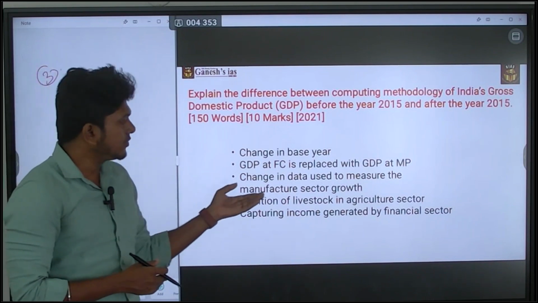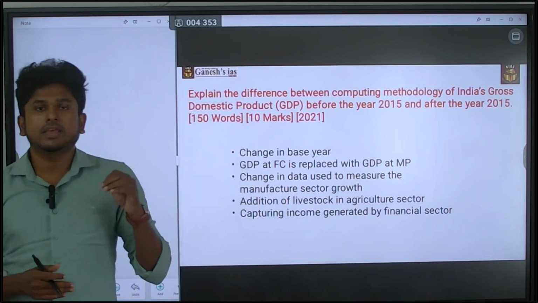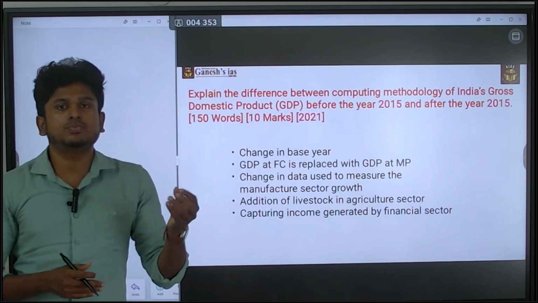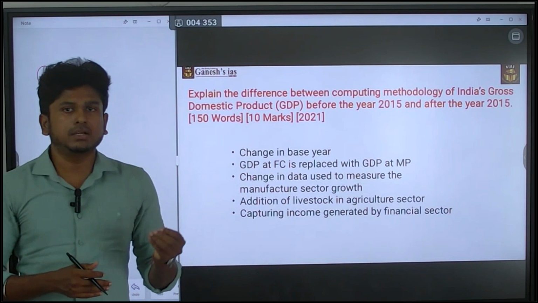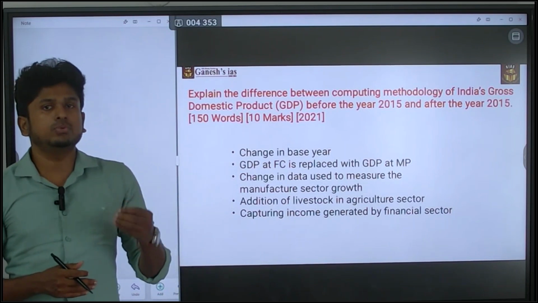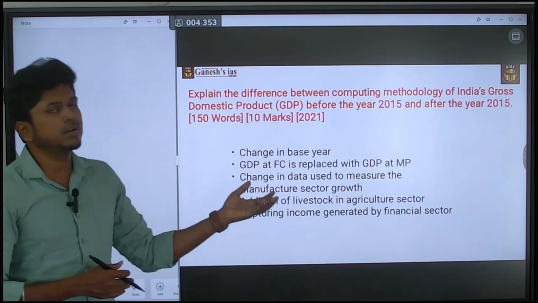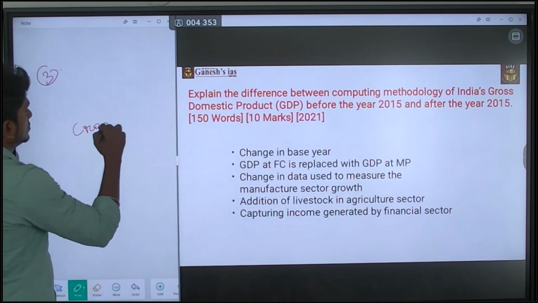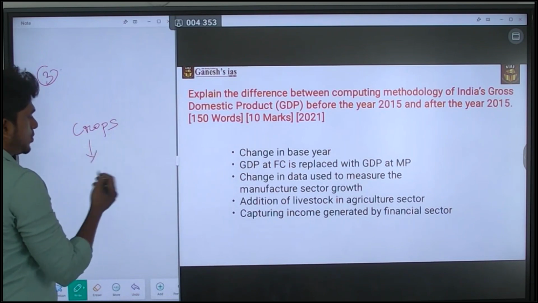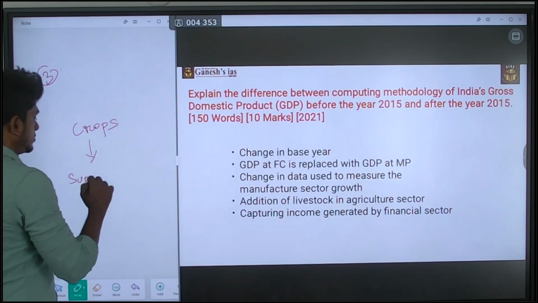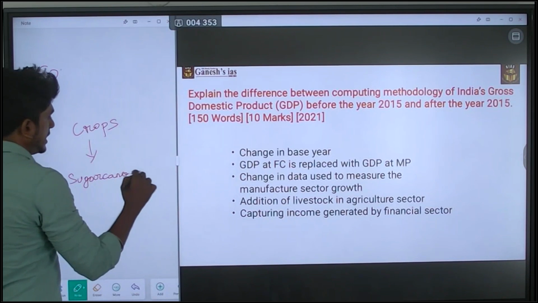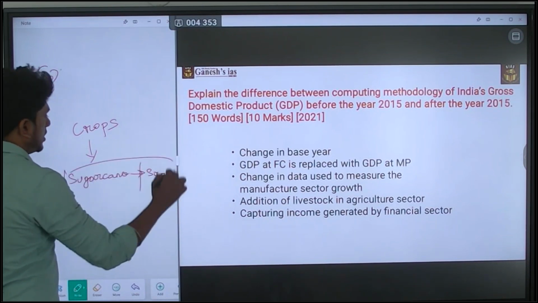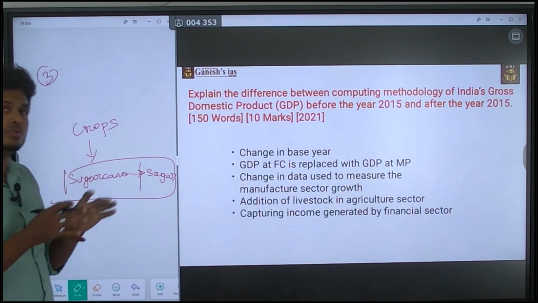Next, addition of livestock in the agriculture sector. Earlier also, they measured how many goods and services were produced in the agriculture sector, but with the recent changes, they are also going to measure livestock. Earlier it was only about crops. Okay, so how much crop is produced, for example sugar cane, that is changed into sugar. These things only were measured before 2015.